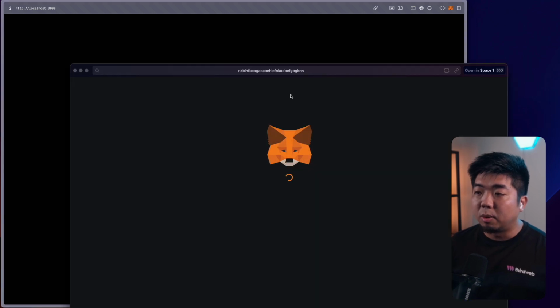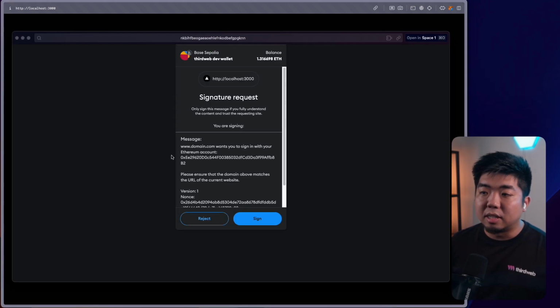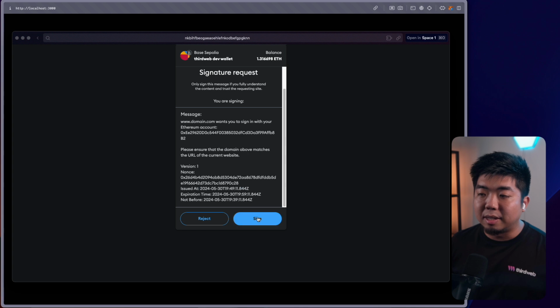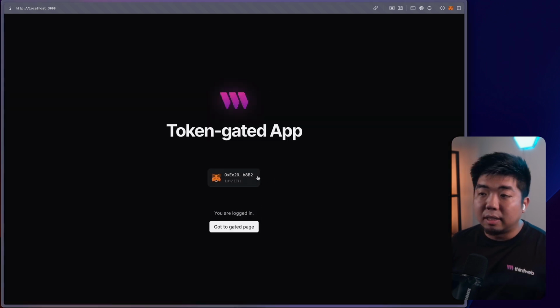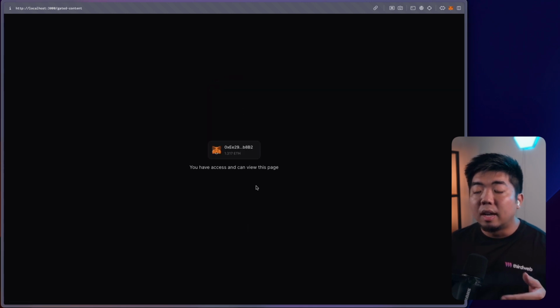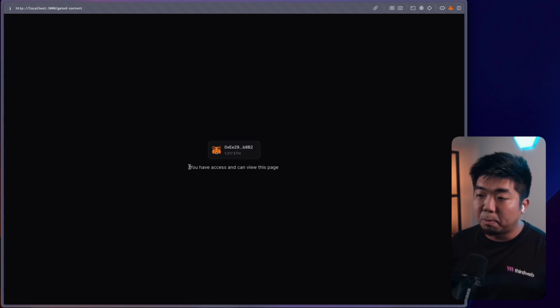But we'll sign here, we'll get a pop-up message here. So this is the signature request, and we just need to sign that. And what that'll do is authenticate us as the user. You can see we are now logged in. We can go to the gated page. So this is an example here where this wallet already has ownership of the NFT that we're checking in order to gain access to this page. So you can see you have access to view this page here.